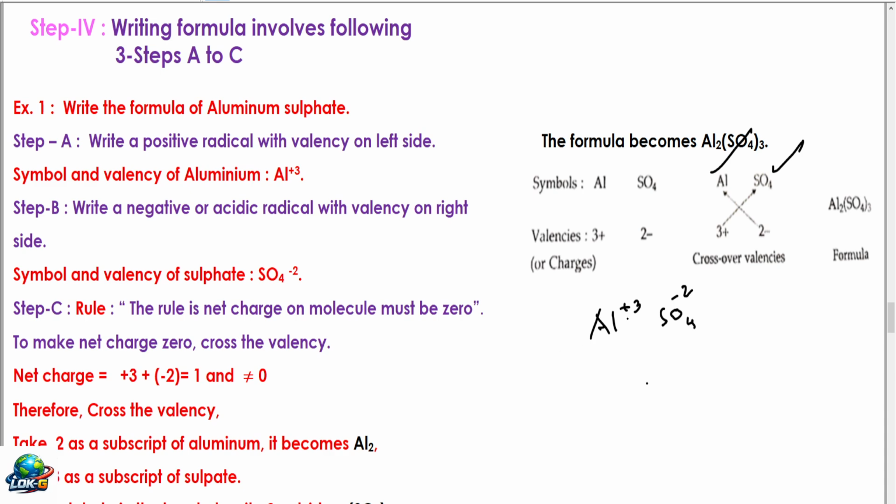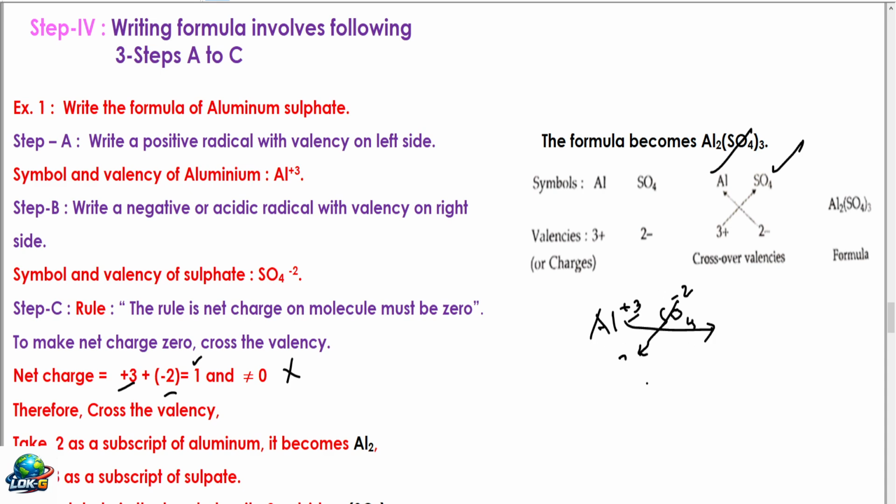Observe here, what is the charge on aluminum? Plus 3. What is the charge on sulfate? Minus 2. Plus 3 minus 2 becomes 1. It is against the rule. Then you have to make it equal. To make it equal, the rule is the crisscross method. Means take this 2 to here, and 3 to here.